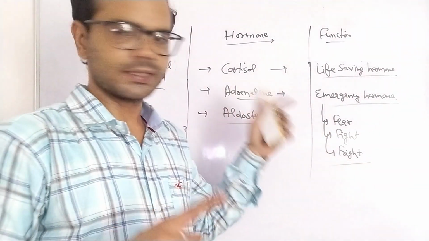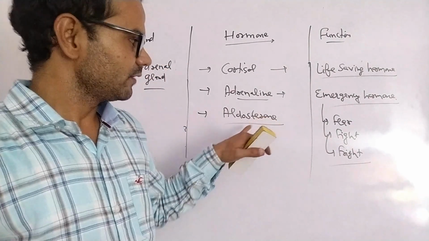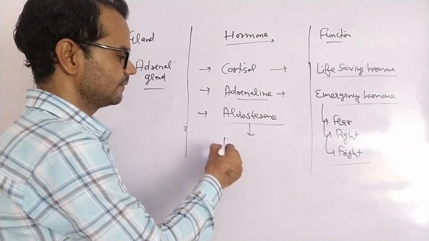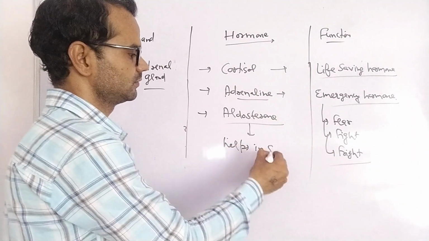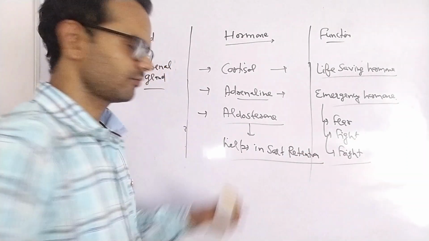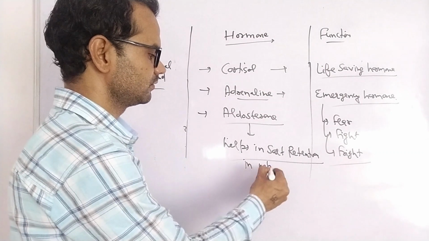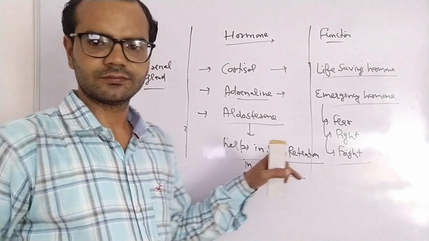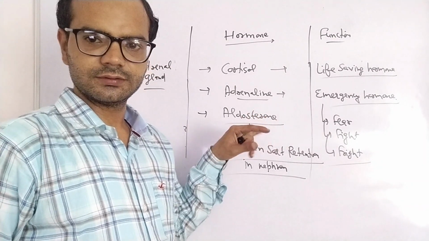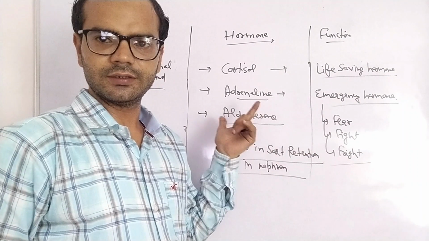Right? So it prepares the body in emergency conditions. What is the function of aldosterone? It helps in salt retention in the nephron. Means it maintains salt in blood, with no wastage of salt through urine.